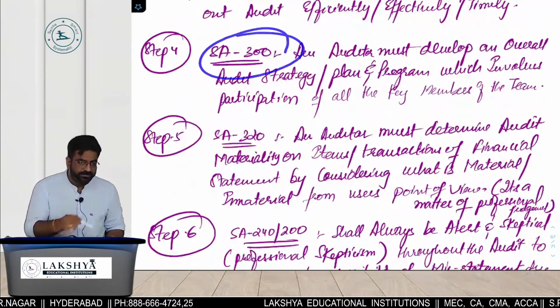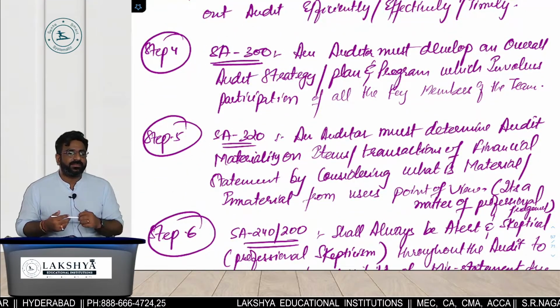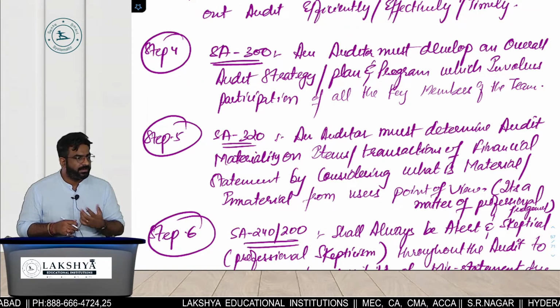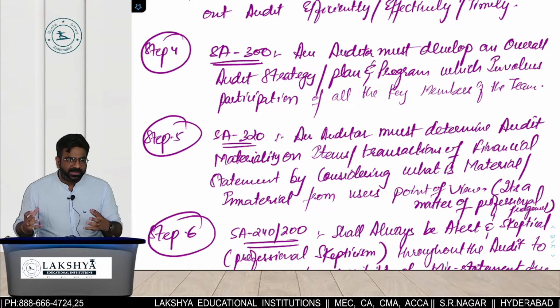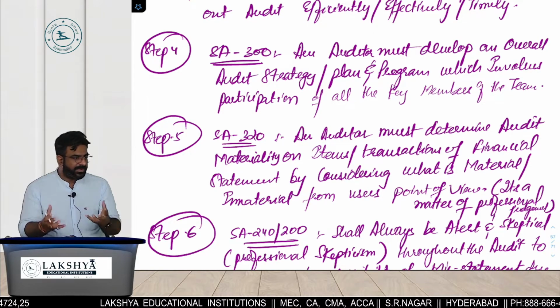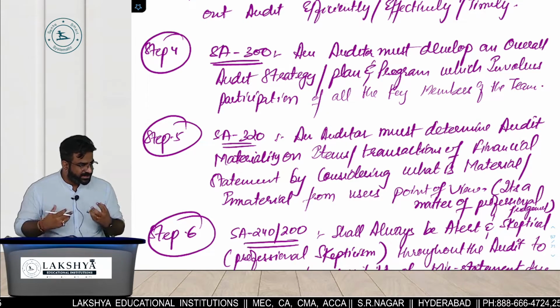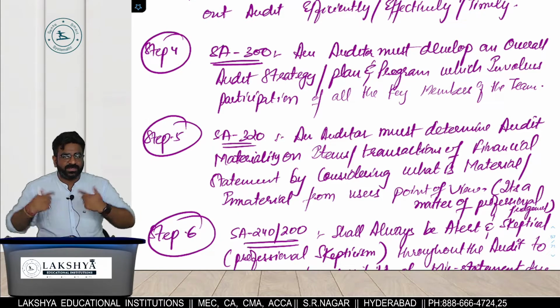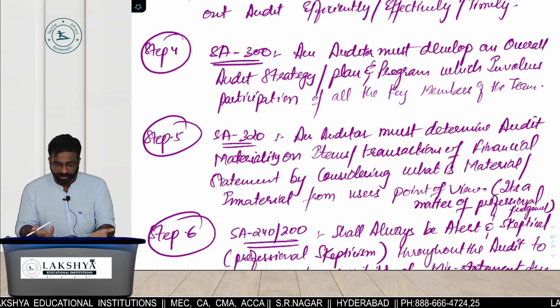Step number 4 पढ़ो. 4th standard. 300 क्या था मेरे को बताना? Planning and performing an audit. What is the name of the 300? तो अब मेरे को पूरा प्लान करना पड़ेगा. I have to strategize my resources. I have to plan means acquire the knowledge of whose business? Client's business, and put it on a piece of paper. When you put your planning and strategy on a piece of paper, it turns into what? Program. वही अपन कर रहे हैं.